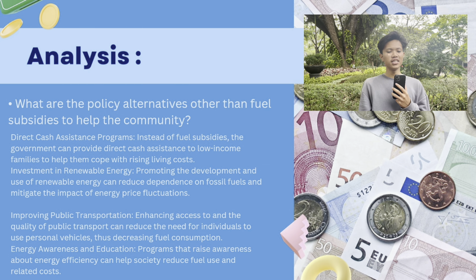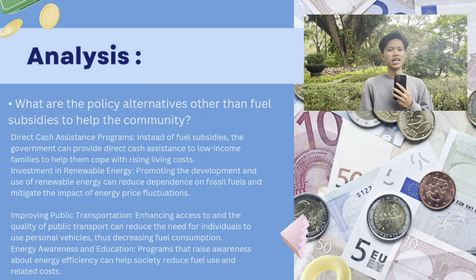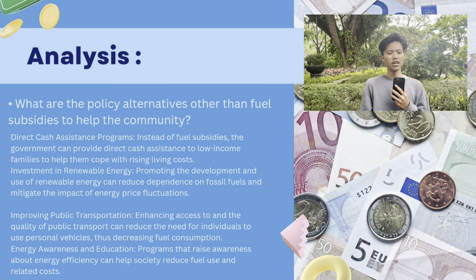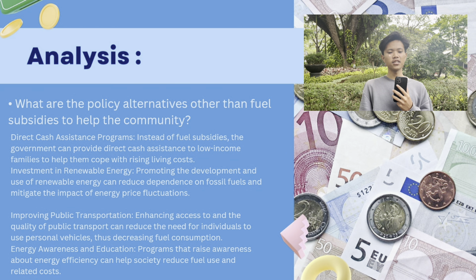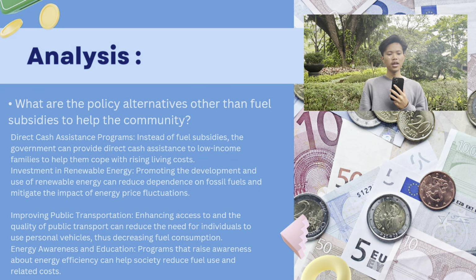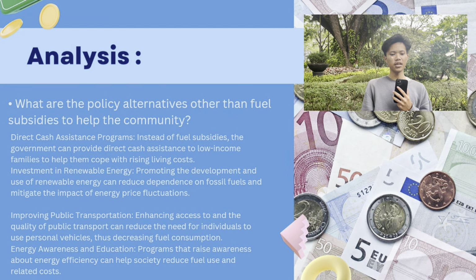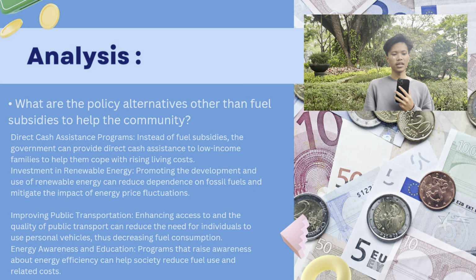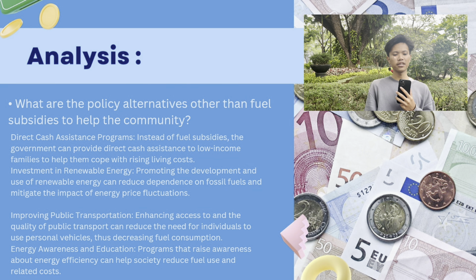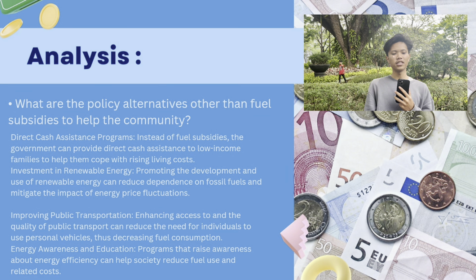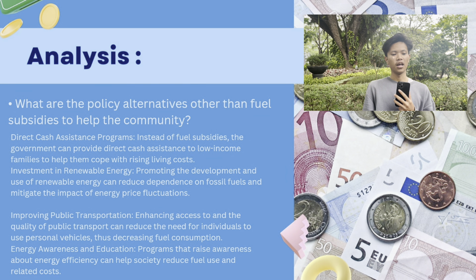What are the policy alternatives other than fuel subsidy to help the community? Direct cash assistance program: instead of fuel subsidy, the government can provide direct cash assistance to low-income families to help them cope with rising living costs. Investment in renewable energy: promoting the development and use of renewable energy can reduce dependence on fossil fuel and mitigate the impact of energy price fluctuation.